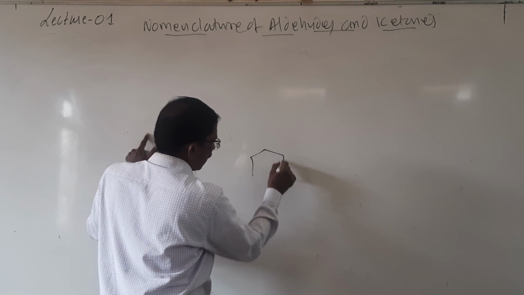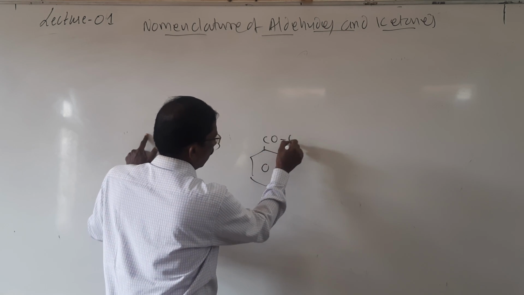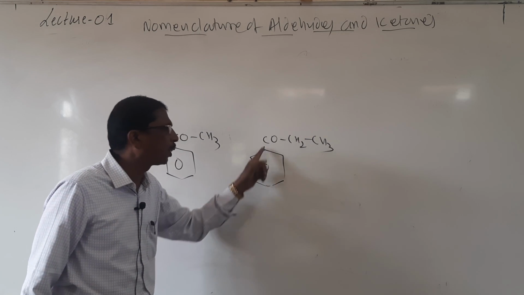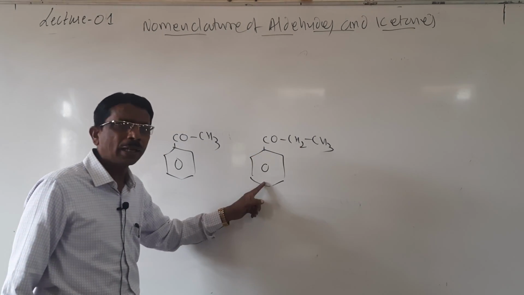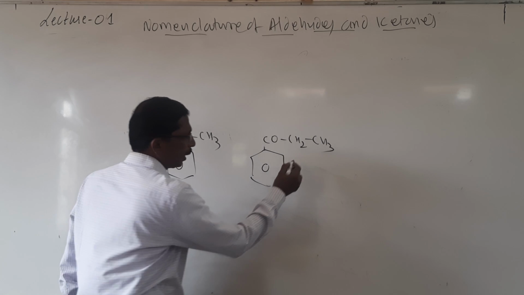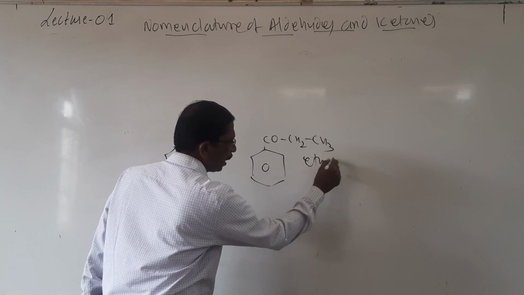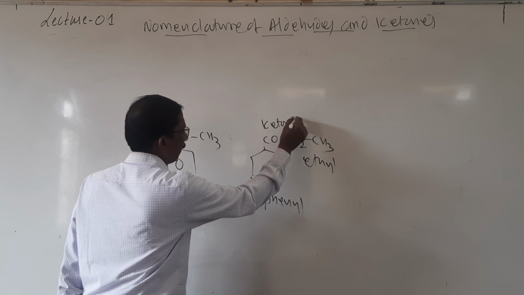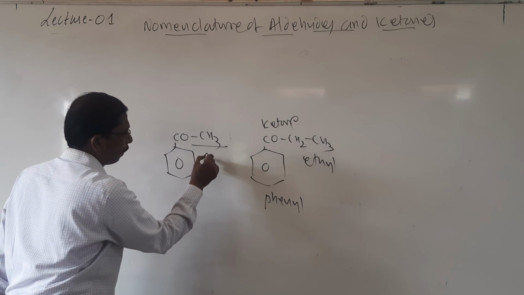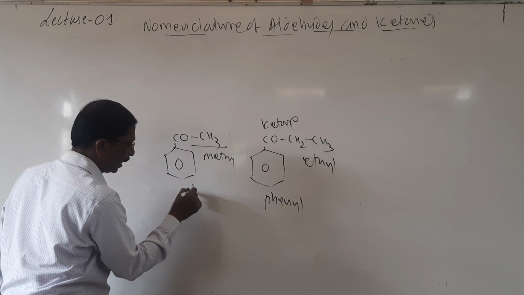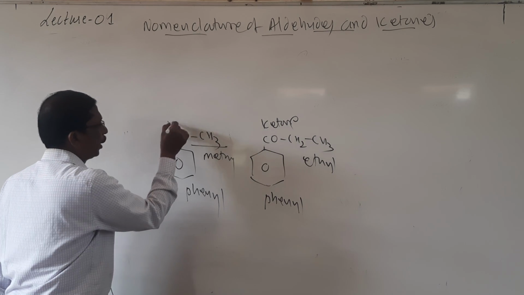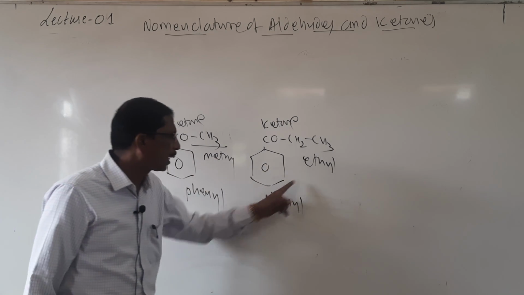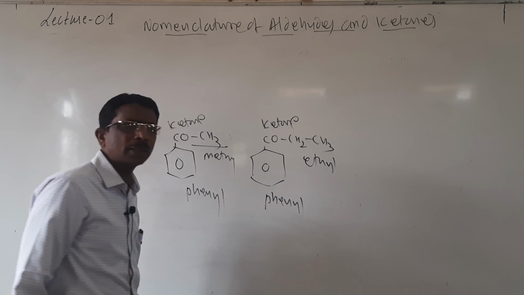And then it is also ethyl phenyl ketone. So ethyl, phenyl, ketone. And here it is methyl phenyl ketone. So altogether methyl phenyl ketone, ethyl phenyl ketone. Like this these are also named.